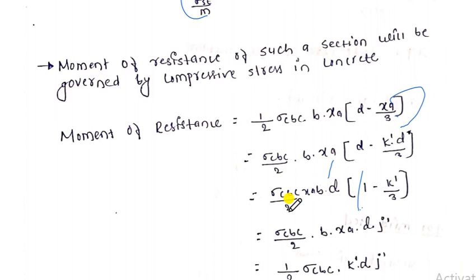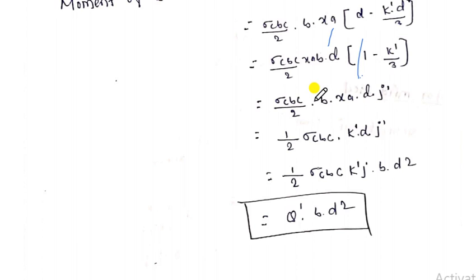So sigma CBC XA B into D, here D taken common, then sigma CBC XA DJ, it can be written as sigma CBC by 2 B into D XA into J. Here this term is written as J, 1 minus K dash by 3. So 1/2 sigma CBC K dash D dash into J, and B into D square.